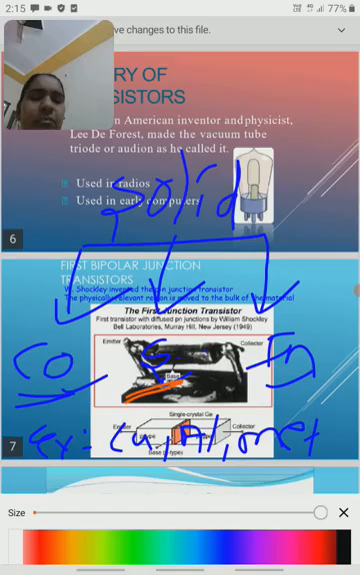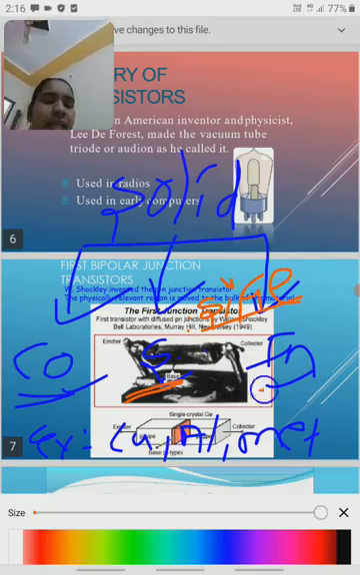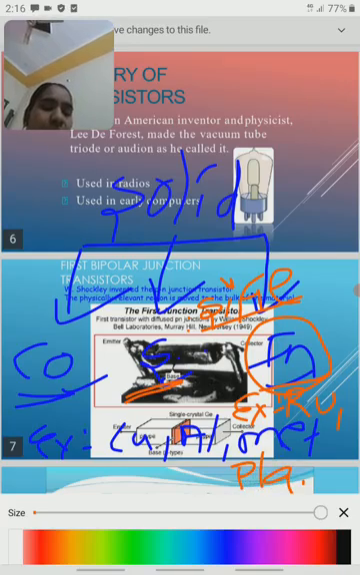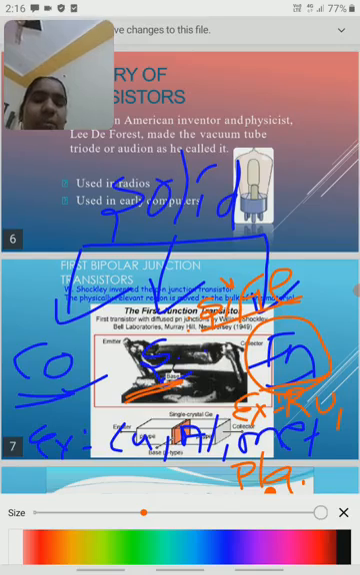The best examples for the semiconductor are silicon and germanium. And next, insulator. The examples for the insulator are rubber, plastic, wood. So these are the examples for the insulator.